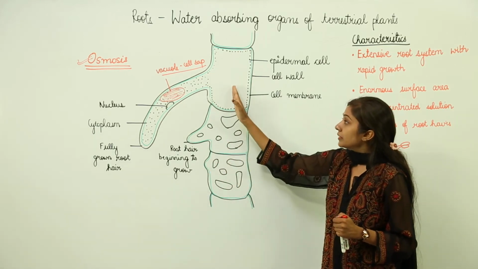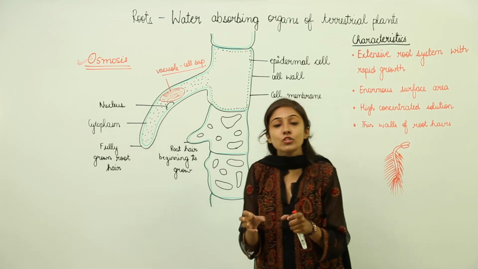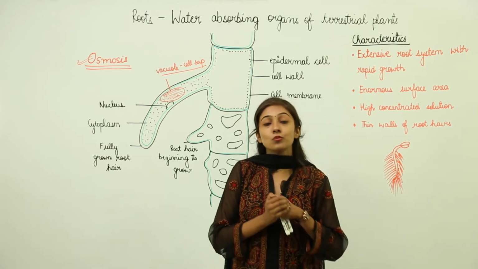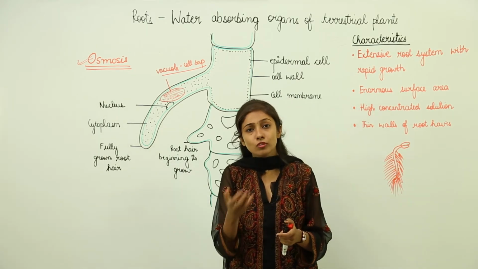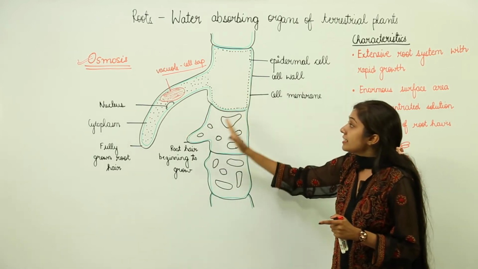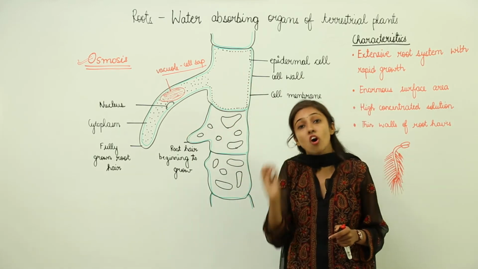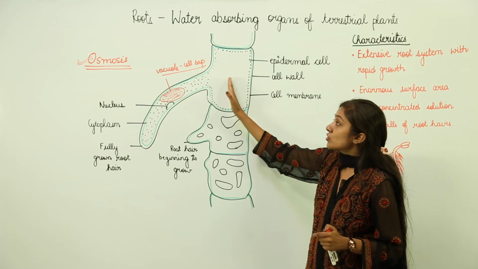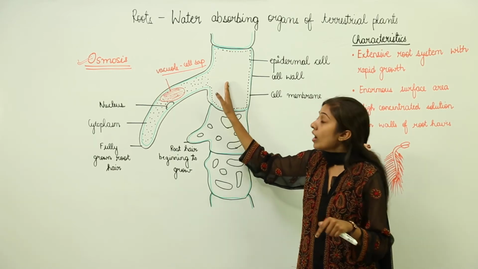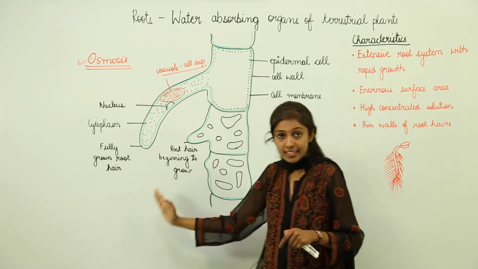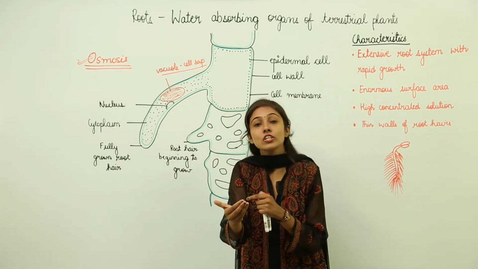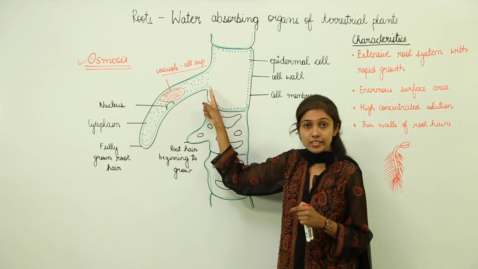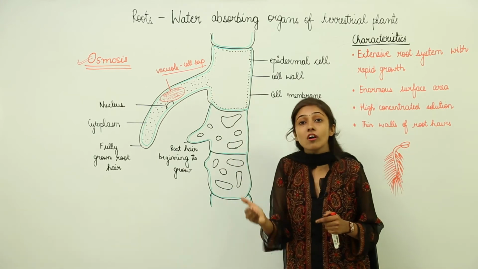Now what is going to happen? As I told you, the roots are going to absorb water from the soil, because the soil is holding water molecules. And why is there absorption of water from the soil? Because these cells have dissolved salts in them, and these dissolved salts make the concentration of water low as compared to outside in the soil. In the soil there is a higher concentration of water, but inside the root cells or root hairs, there is a lower concentration of water.